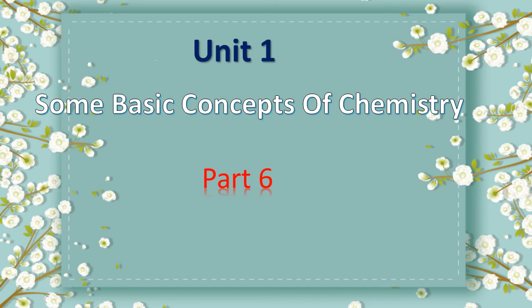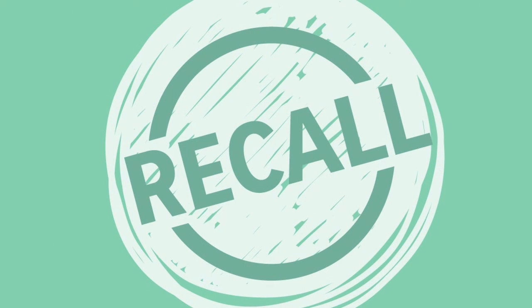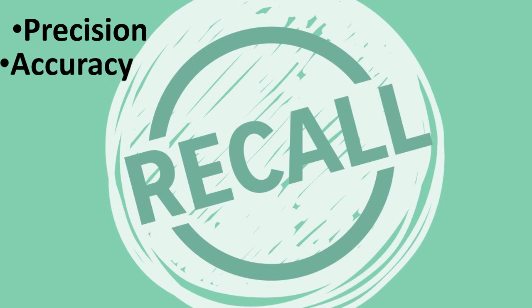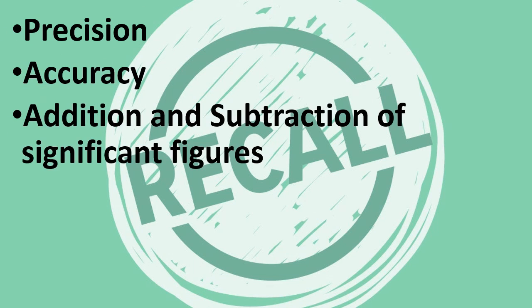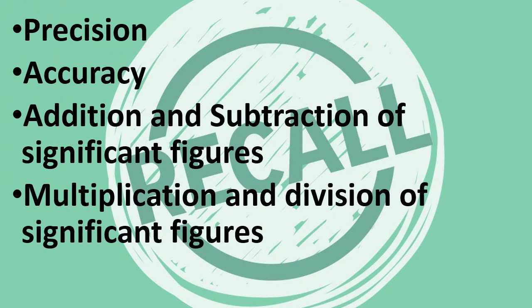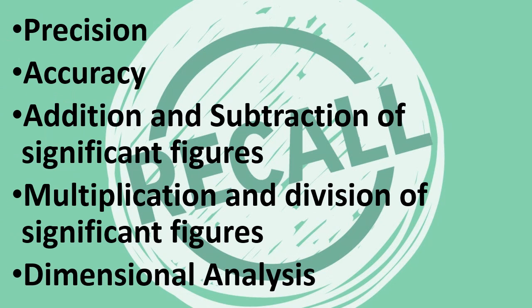So we are in part 6 of unit 1, that is some basic concepts of chemistry. In the previous video we studied precision, accuracy, addition and subtraction of significant figures, multiplication and division of significant figures, and dimensional analysis.